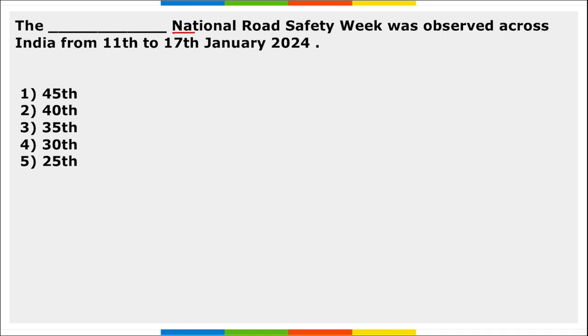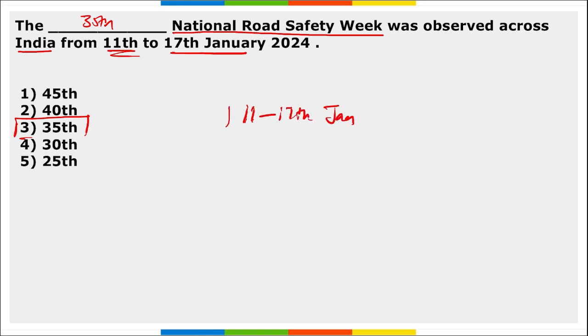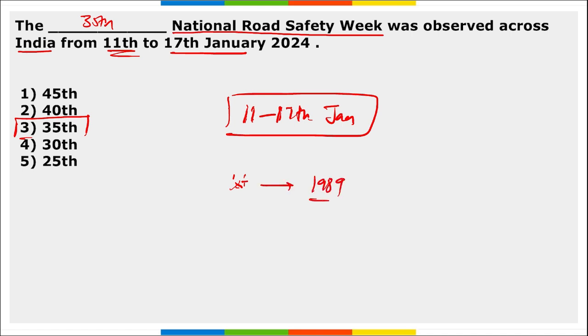Next, the National Road Safety Week was observed across India from 11th to 17th of Jan 2024. So it was the 35th National Road Safety Week. I repeat, from 11th to 17th of Jan we observed National Road Safety Week. The first ever National Road Safety Week was observed in 1989, and it is observed by the Ministry of Road Transport and Highways.